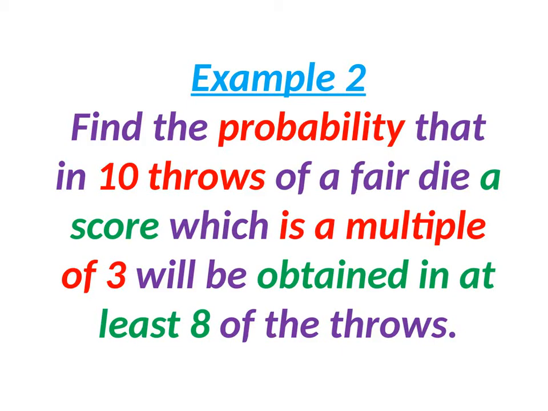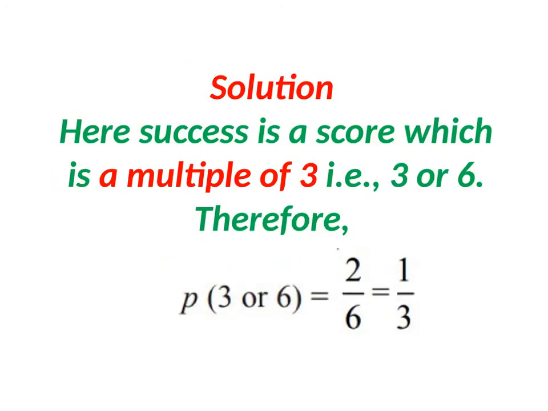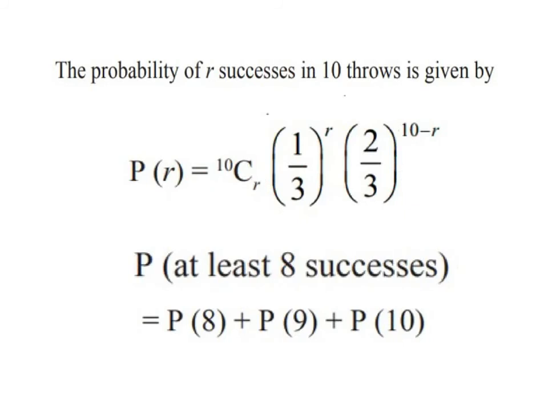Find the probability that in 10 throws of a die, a score which is a multiple of 3 will be obtained in at least 8 of the throws. Success is a score which is a multiple of 3. When a die is thrown, a multiple of 3 is either 3 or 6. Only 2 chances out of 6. So the probability of getting 3 or 6 is 2 by 6, that is p equals 1 by 3. And q is 1 minus p, that is 2 by 3.